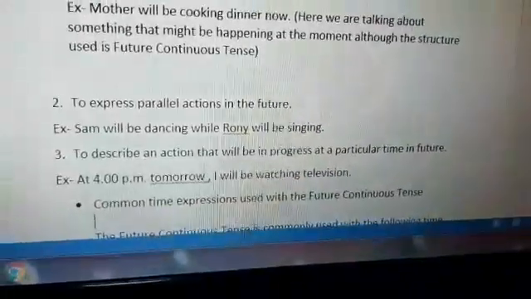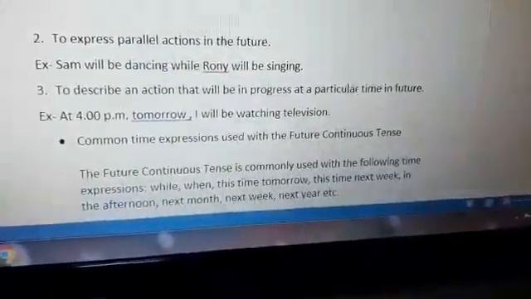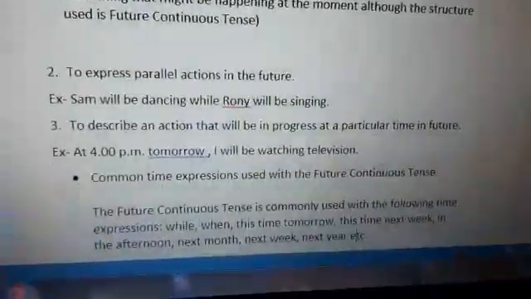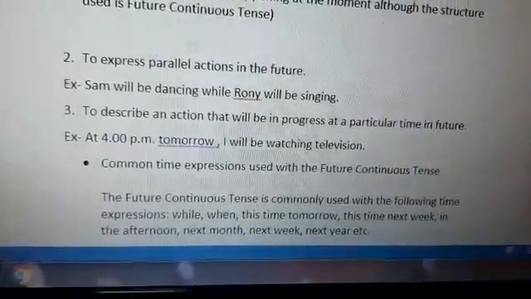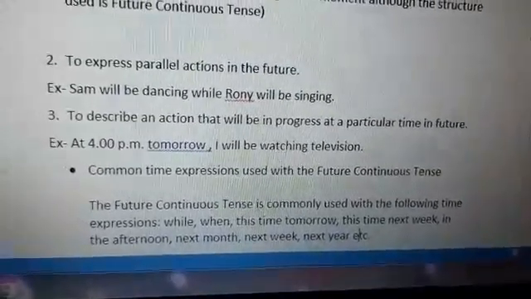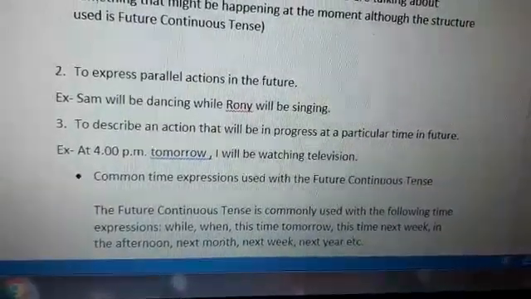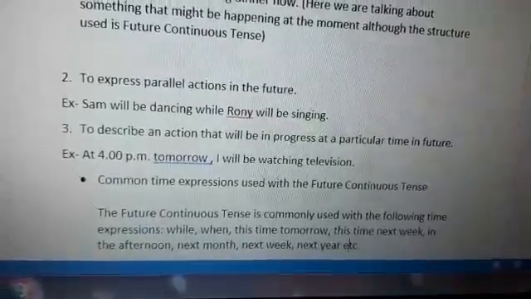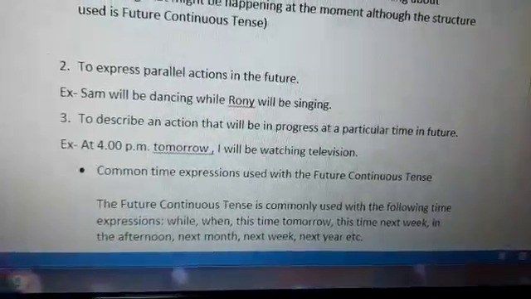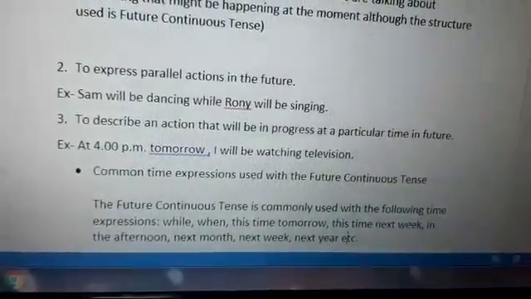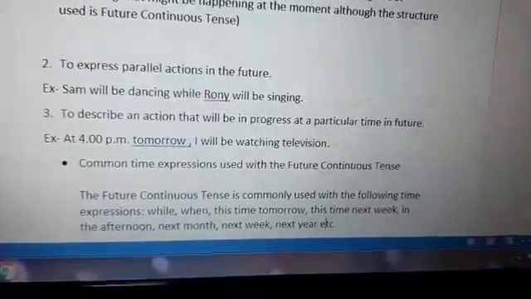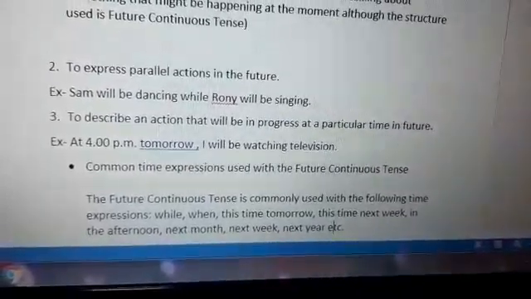Now, as you have seen in past tense, we also used some expressions of time. Here also we have some expressions that we use to mark the point of time. Common time expressions used with the future continuous tense. The future continuous tense is commonly used with the following time expressions. They are while, when, this time tomorrow, this time next week, in the afternoon, next month, next week, next year, etc. So these are the expressions of time that we use to express the point of time in the future.